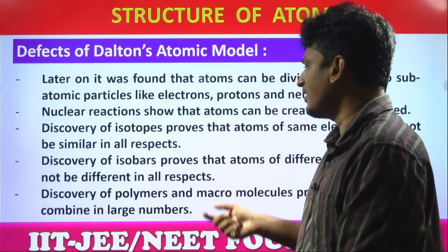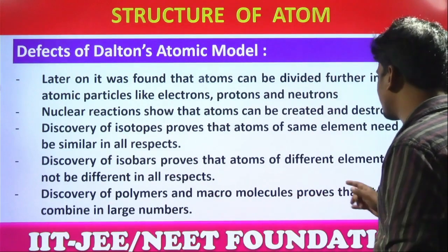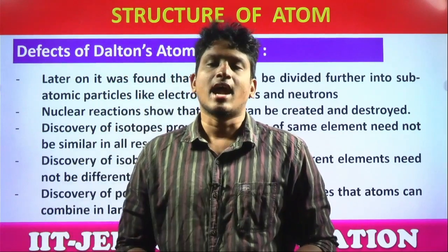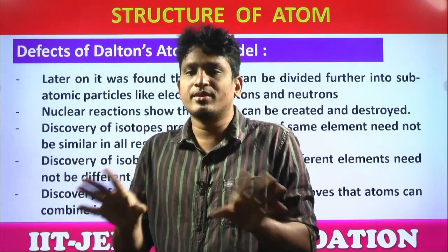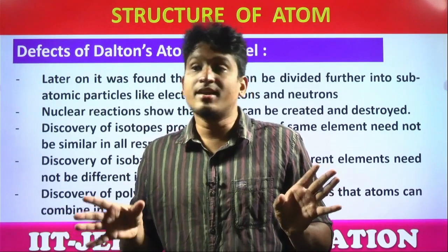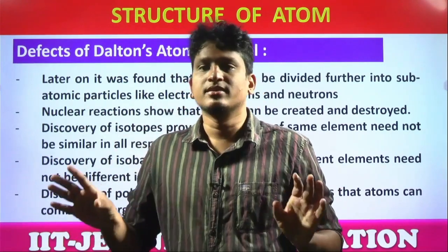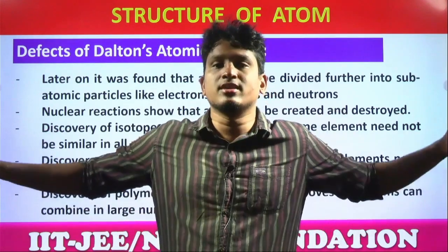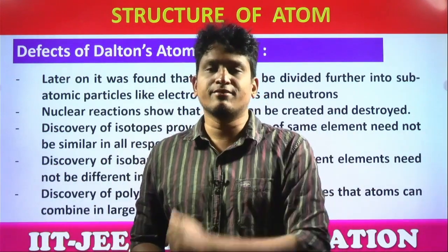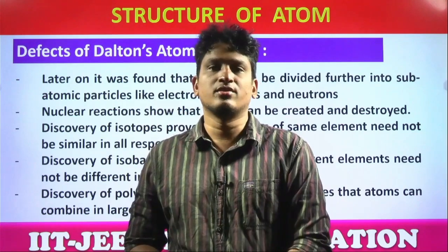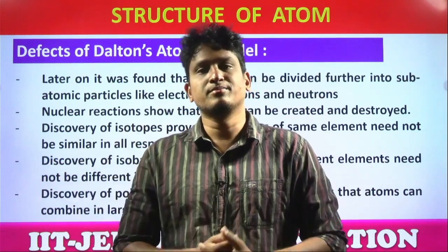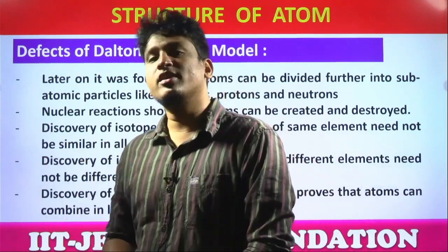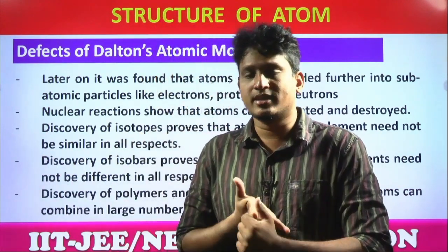Next, discovery of polymers and macromolecules proves that atoms can combine in large molecules. What did he say? He said atoms always combine in a simple whole number ratio. No, atoms can combine not only in simple ratios but by a large number of atoms also. They can form long chain molecules also. Best examples: synthetic fibers, natural fibers. Yes or no? They have plastic polymers. So they have all bigger molecules or not? So all these points prove Dalton's atomic theory wrong.